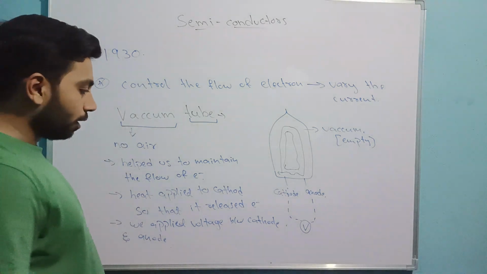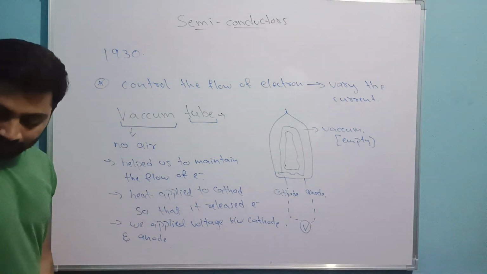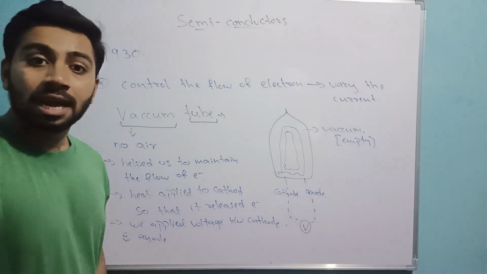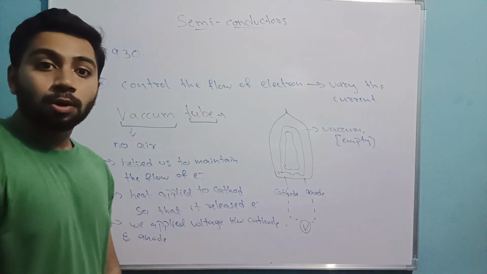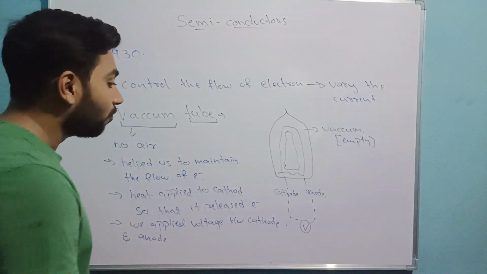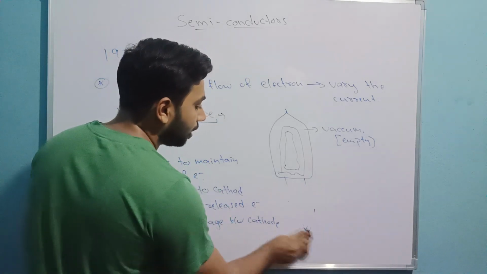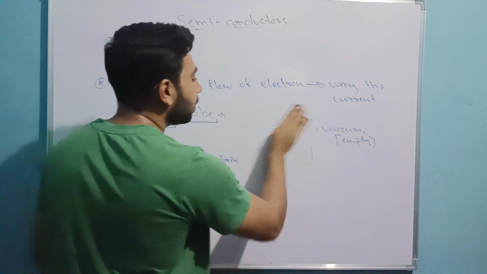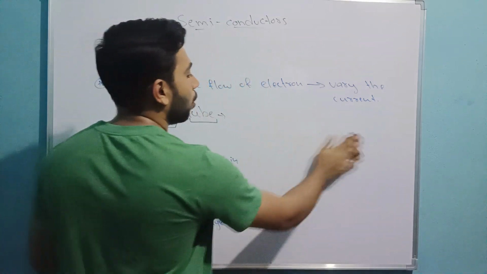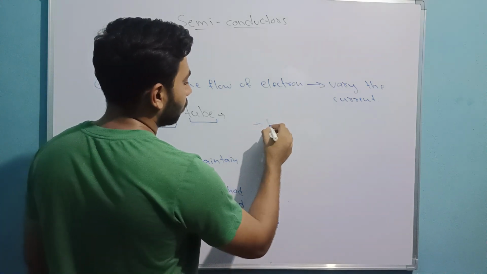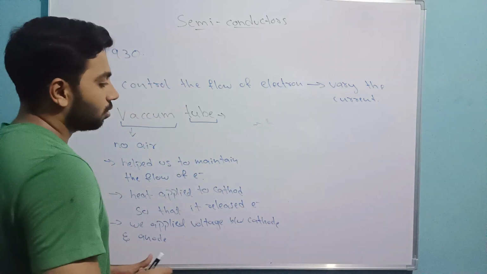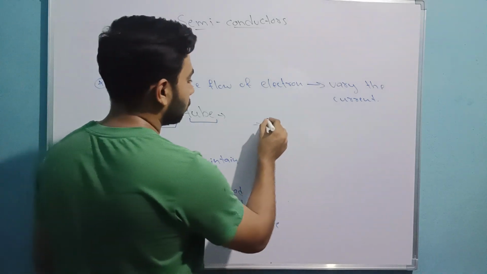Okay, now one good point: by varying the voltage, I can have a controlled flow of electrons. So next point you can write like this. By varying, okay, wait, I will write the point. Once again, what happened?